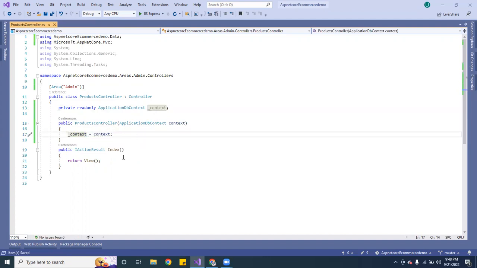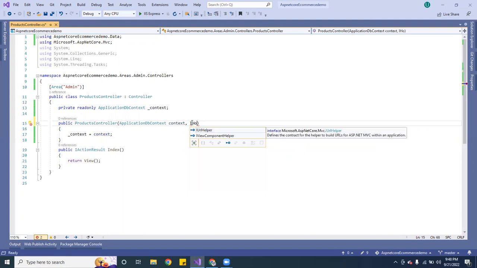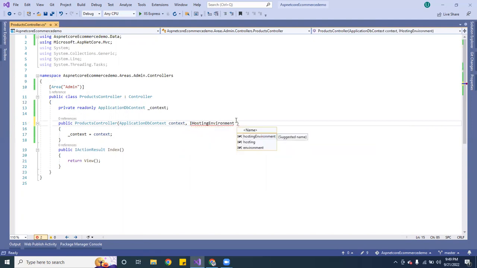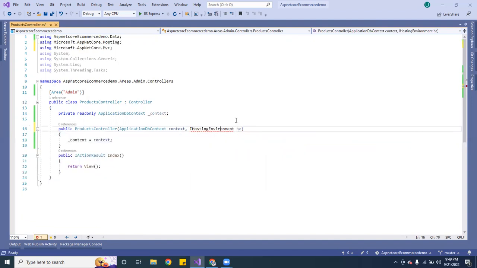So now that we have access to that, also to implement the image, we have to bring in hosting environment, and this one's going to be HE, and we have to initialize it again.